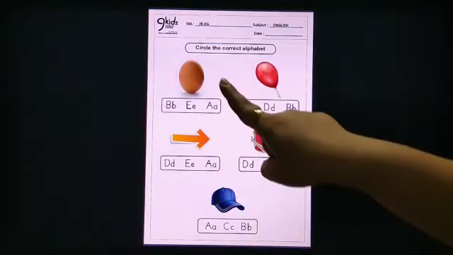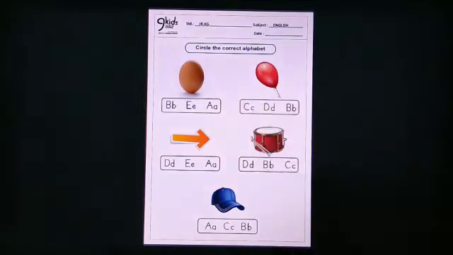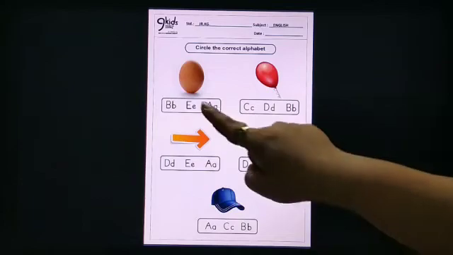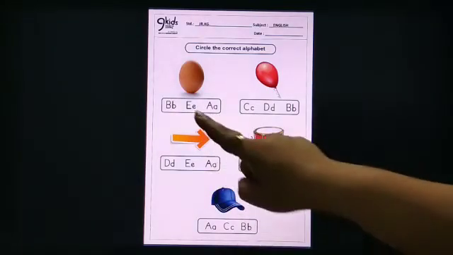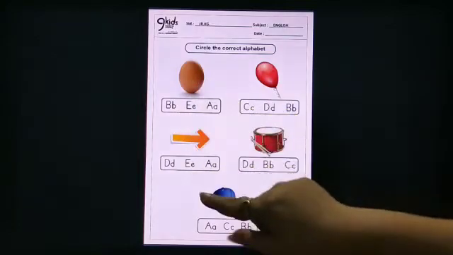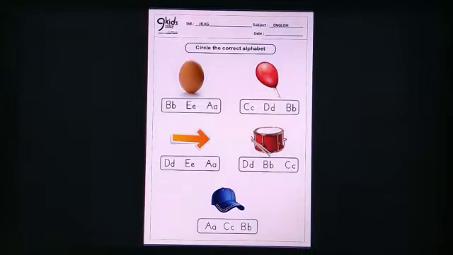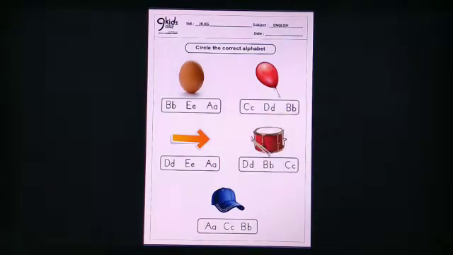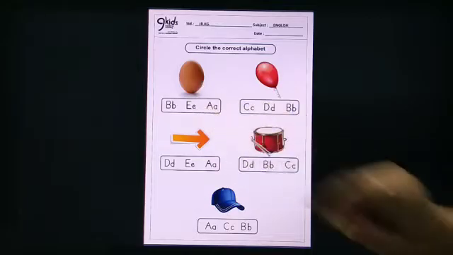So, for example, first picture is of an egg. Now, let us identify the alphabet written below. B, E, A. So, kids, tell me, B as in egg, E as in egg, A as in egg. So, what is the correct answer? The correct answer is E as in egg. So, you will circle around alphabet E.